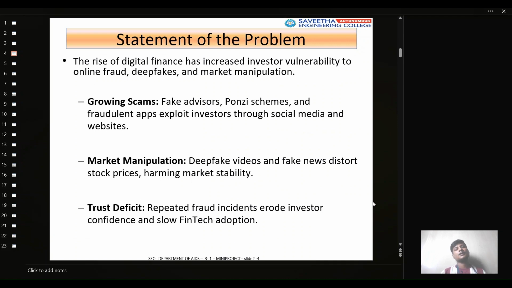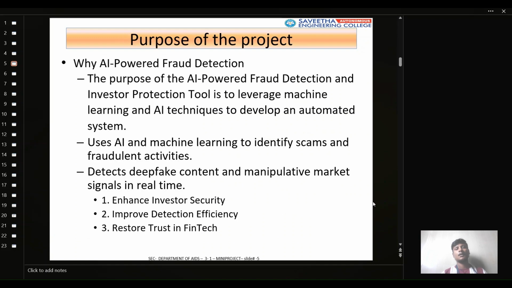Purpose of this product: why AI-powered fraud detection? The purpose of the AI fraud detection and investor protection tool is to leverage machine learning and AI techniques to develop an automated system that identifies scams and fraudulent activities, detects deepfake content and manipulative market signals in real time, enhances investor security, improves detection efficiency, and restores trust in fintech.